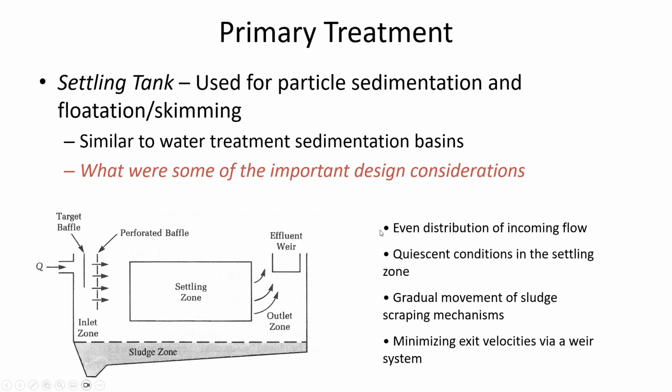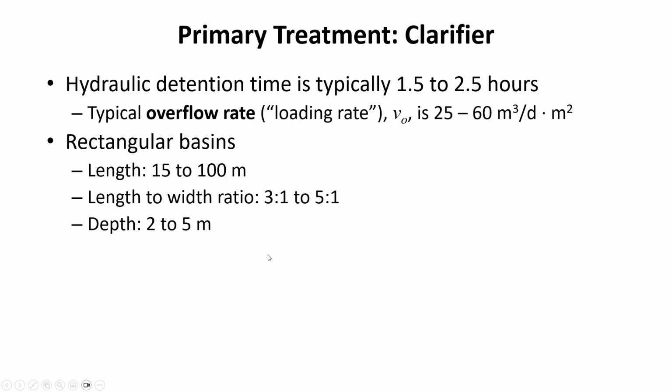So the principles are distributing the flow across the entire width of the clarifier, creating calm conditions in a settling zone, and that means gradually removing the sludge that falls to the bottom of the tank. So having a very slow moving squeegee of some sort at the bottom, or a chain driven scraping system, the mechanical wiping is usually moving very slowly, and minimizing exit velocities with a weir.